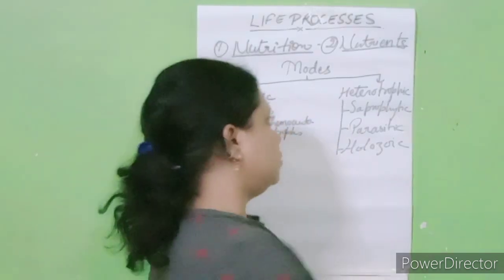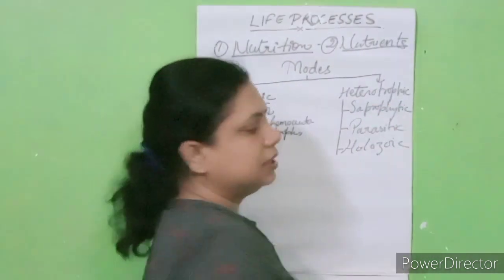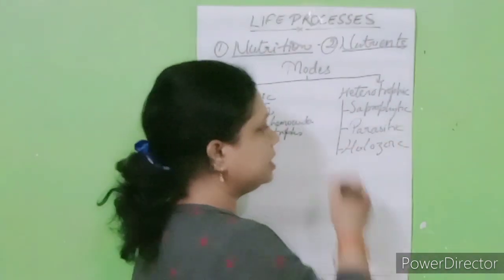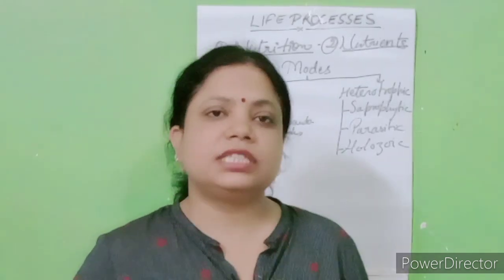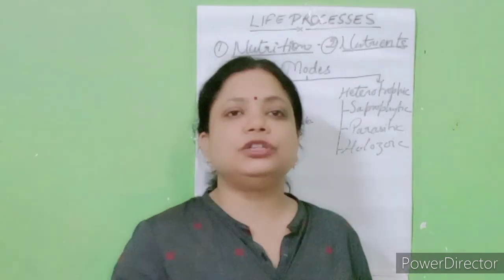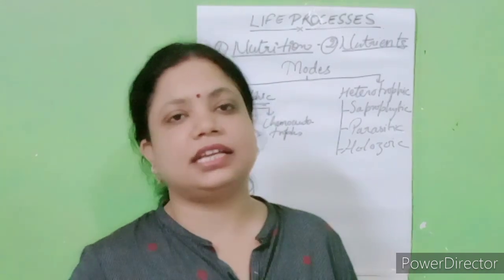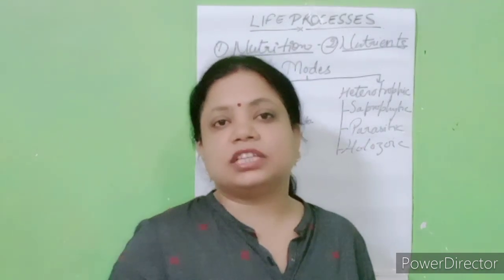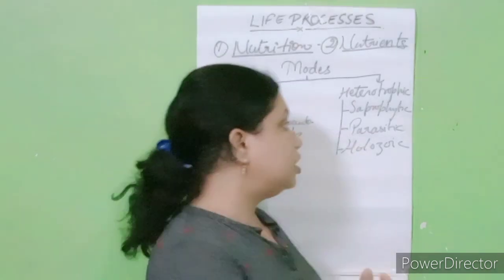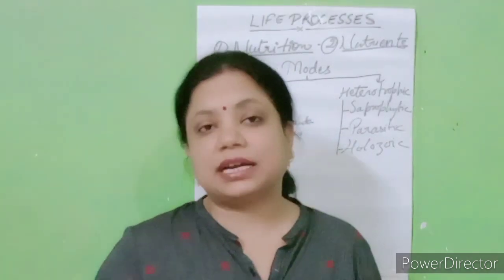Fine. Now heterotrophic, three parts: saprophytic, parasitic and holozoic. In saprophytic nutrition, the saprophytes take their nutrients from dead and decaying matter, like rotten vegetables, rotten bread. Examples of saprophytes are fungi and some bacteria.